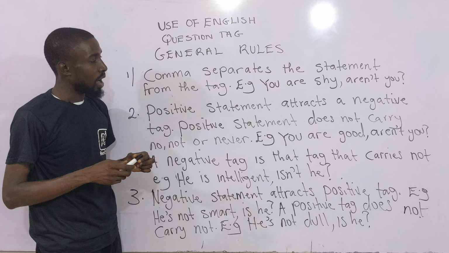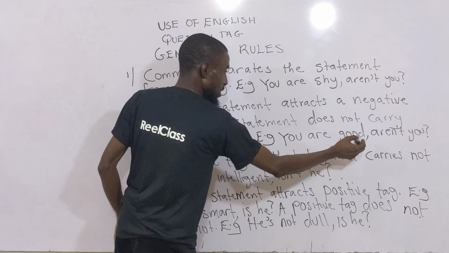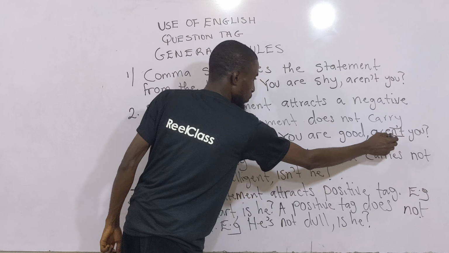You know, when you have an apostrophe, right? This is of course the tag. The n't here that is contracted for not has shown that the tag itself is negative. So we now look at the next rule. If you check the board here, the first example that we have is still a positive statement, and the tag that follows is a negative one. You are shy, positive, no not there. Aren't you? Negative tag.